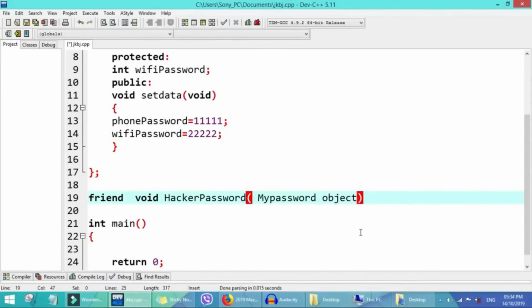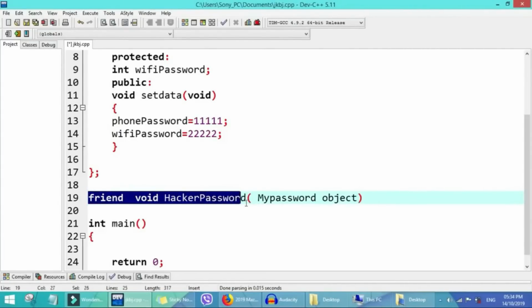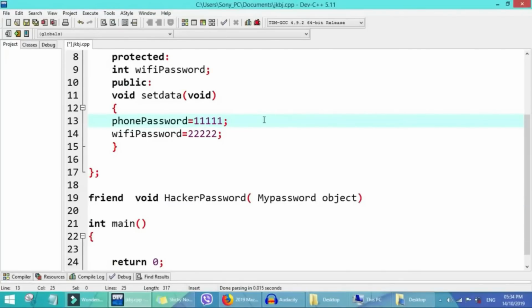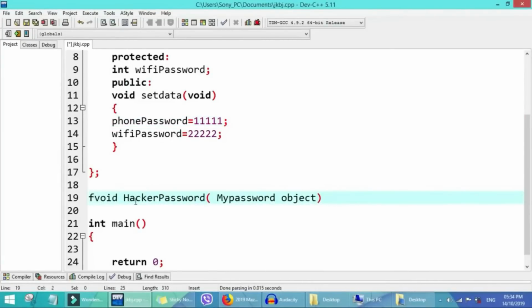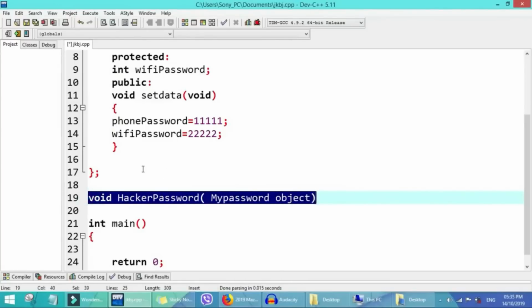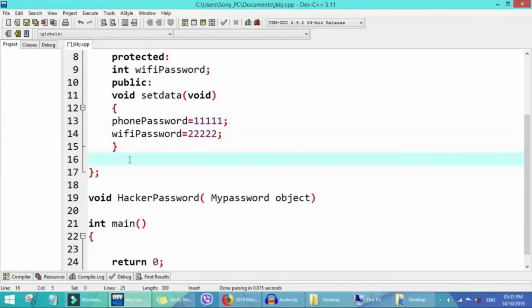I want you to know that this friend function is not a member of this class. It's just like an ordinary function. We don't have any familiarity with this class.